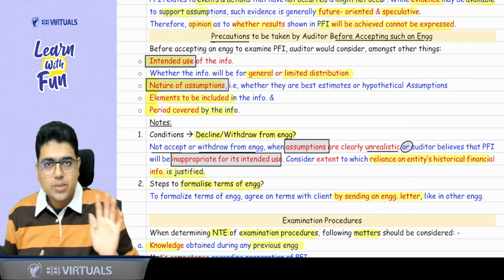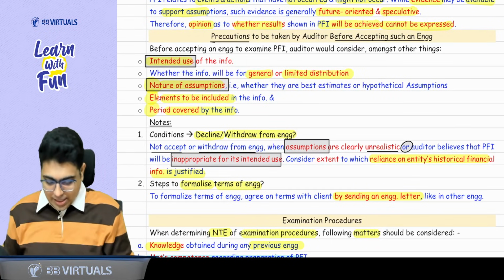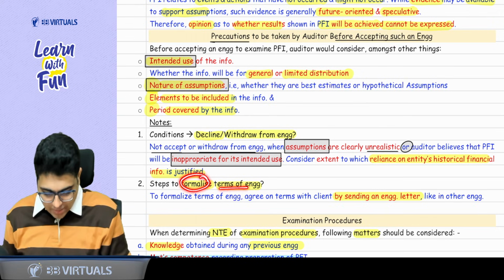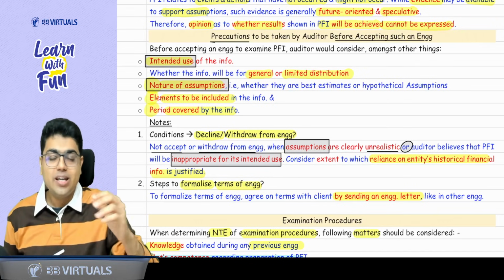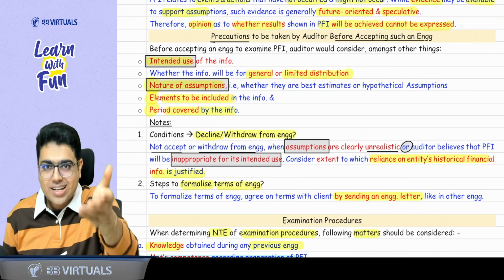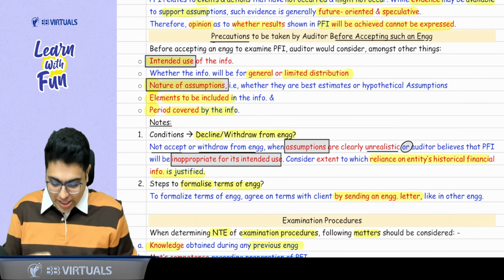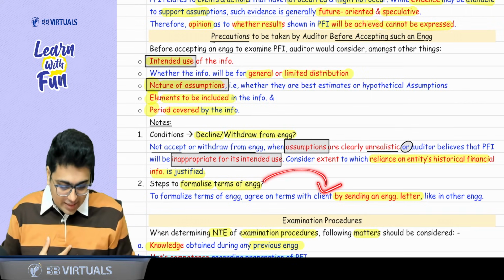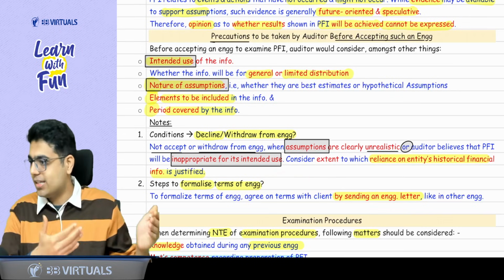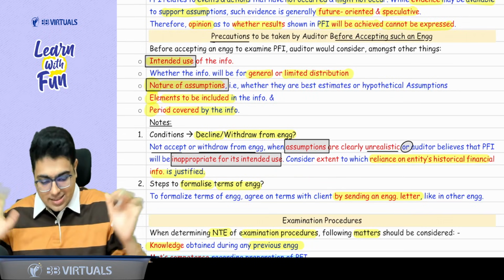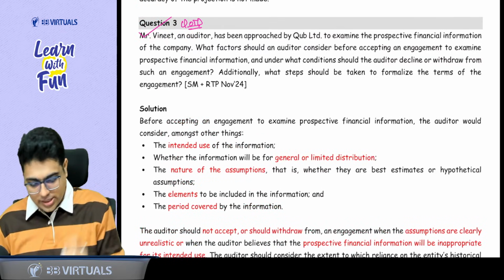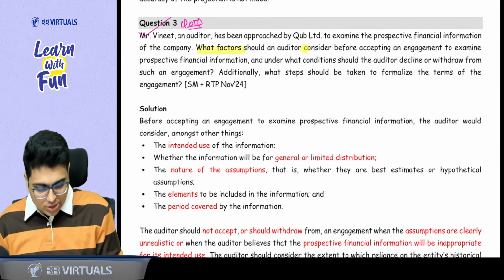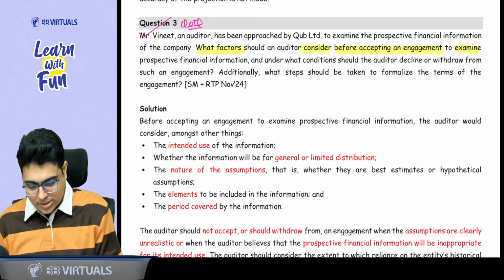Don't accept the engagement. Second question that ICAI can ask is, how can we formalize the terms of engagement? How do you formalize? By writing the terms of engagement. In which letter? Engagement letter, SA 210. So you can formalize the terms of engagement by sending an engagement letter like in any other engagement. Easy peasy? Yes, sir. Now let's do a question that will give you more comfort. Question number 3. See what it says. What factors will you consider before accepting the engagement to examine the PFI?